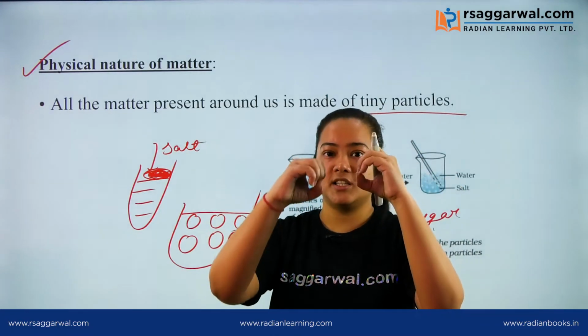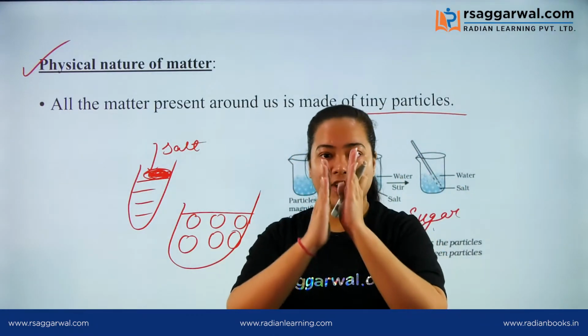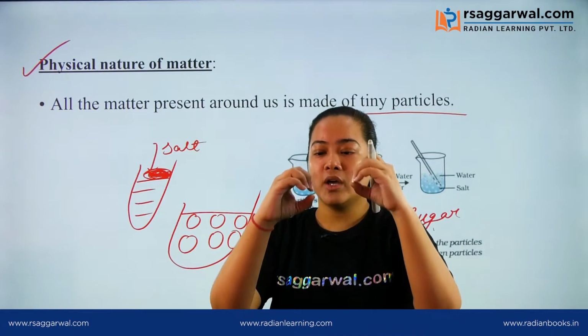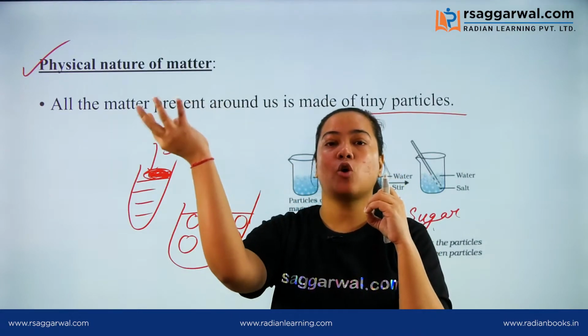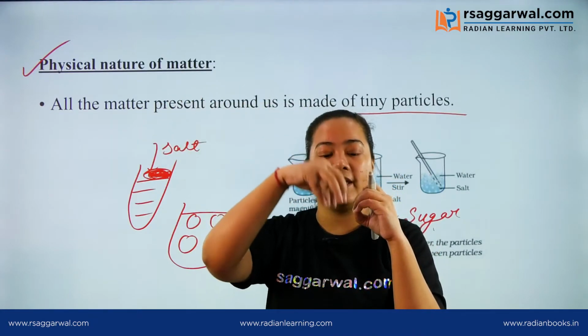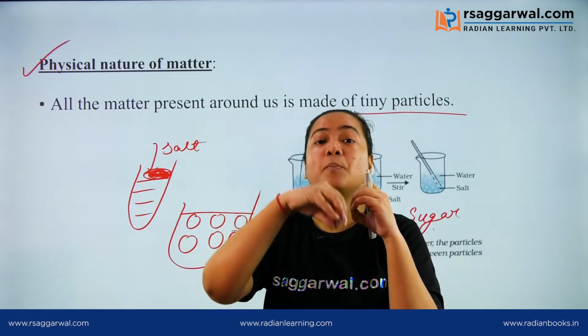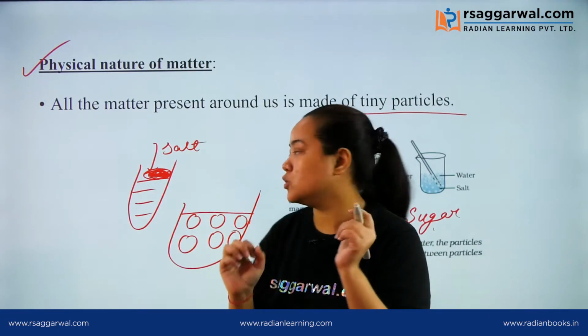Suppose this is one particle, this is another particle, and there is a space in between. In that space, the salt and sugar molecules get inside the spaces between the water molecules.